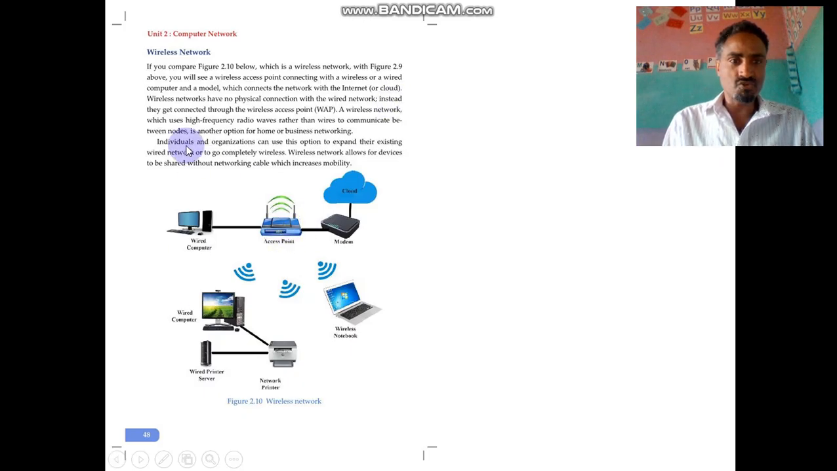A wireless network, which uses high frequency radio waves rather than wires to communicate between nodes, is another option for home or business networking. How can we get Wi-Fi or wireless internet access? By using wireless access points on the router. It's possible to communicate with mobiles or other laptops without using cables.